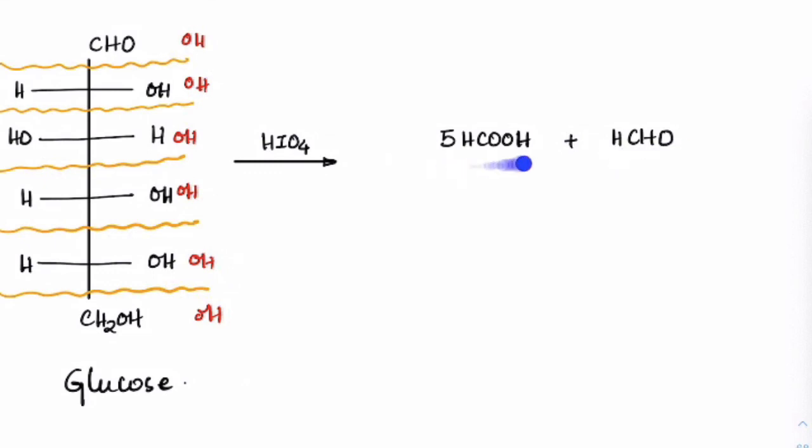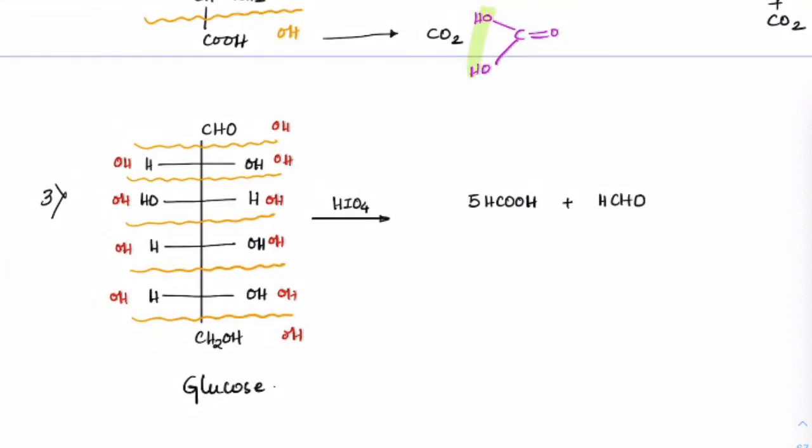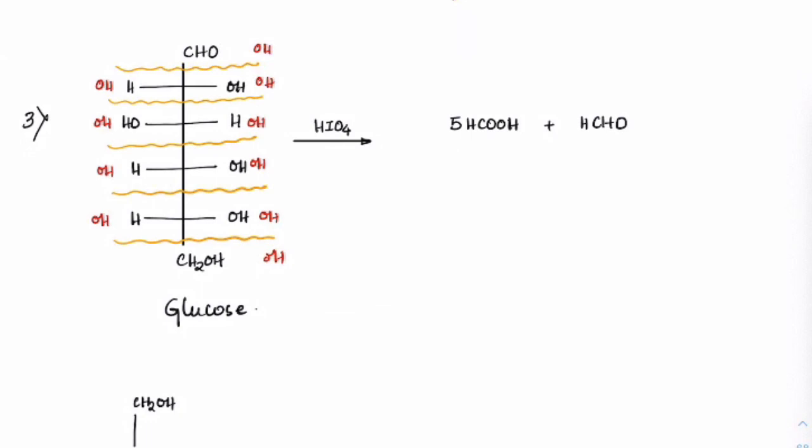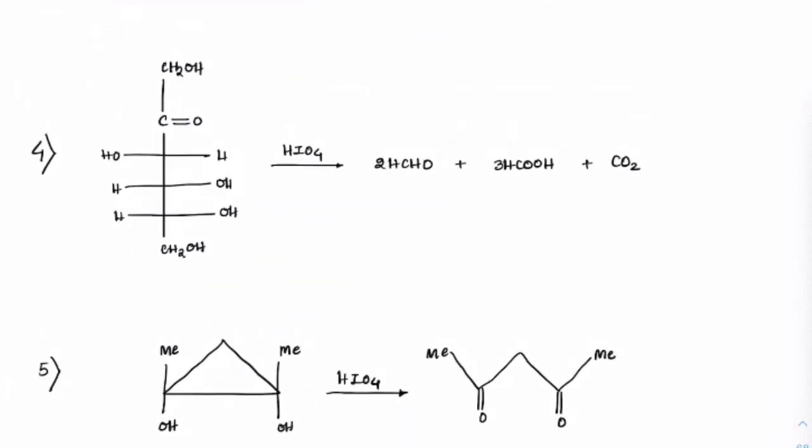So this type of integer type questions are familiar. So you should be able to identify how many acids, how many aldehydes, how many carbon dioxide are formed. So glucose will give you 5 HCOOH and 1 HCHO. If it is fructose, this is the structure of fructose.